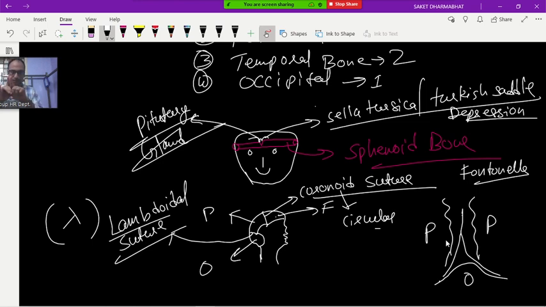Both come together, so the fontanelle disappears. Understood what is fontanelle? If you press there, you will feel some depression. That is fontanelle.